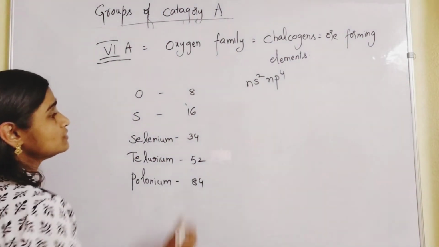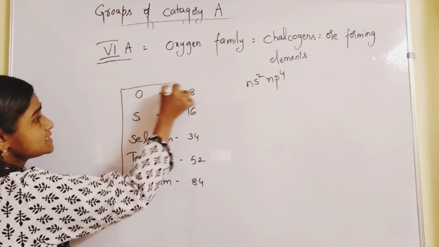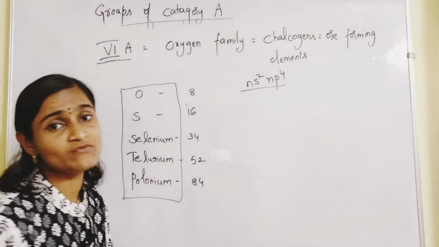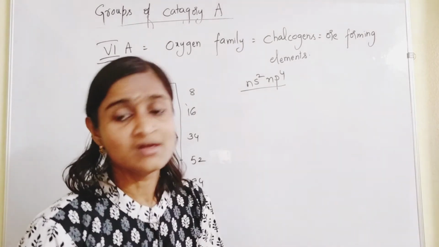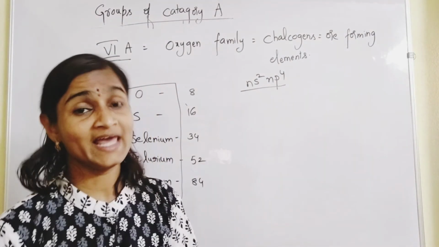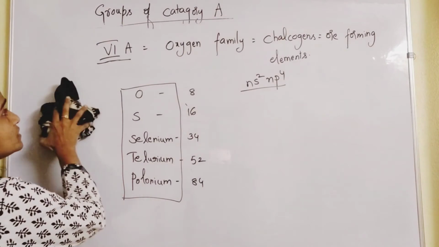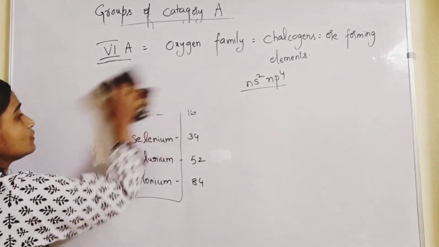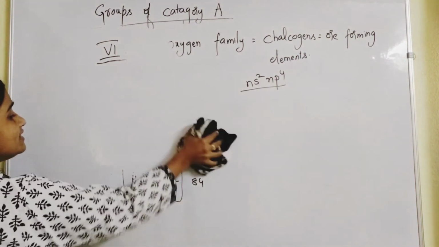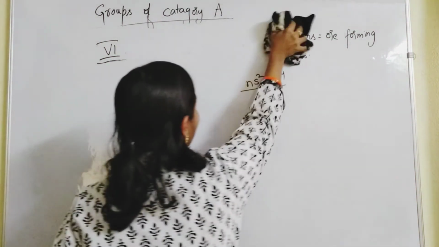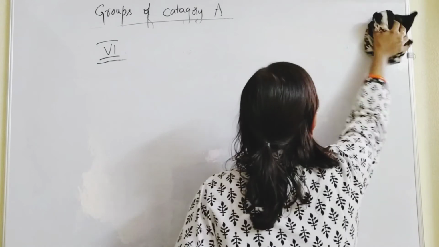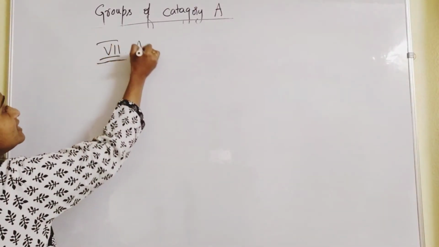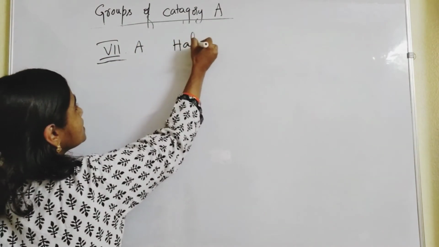So, these are the elements of 6th A group. General configuration is ns2 np4 and they are called chalcogens, ore forming elements. Moving on to 7th A group. Please note down quickly. 7th A group are called as what? Halogens.